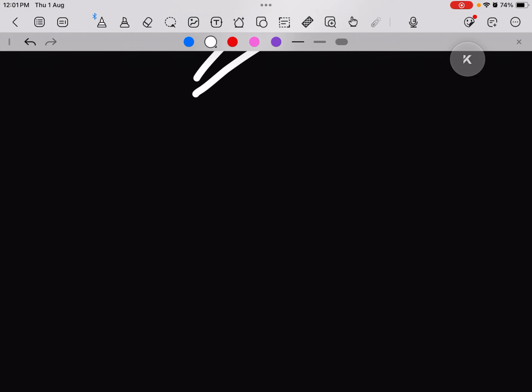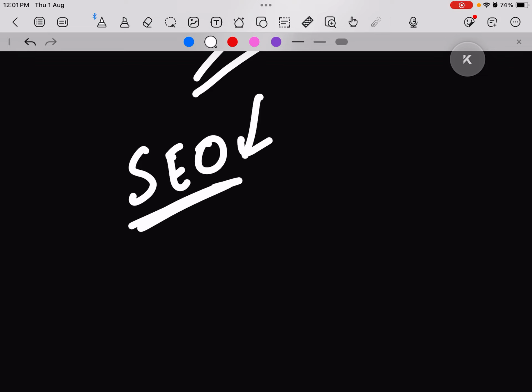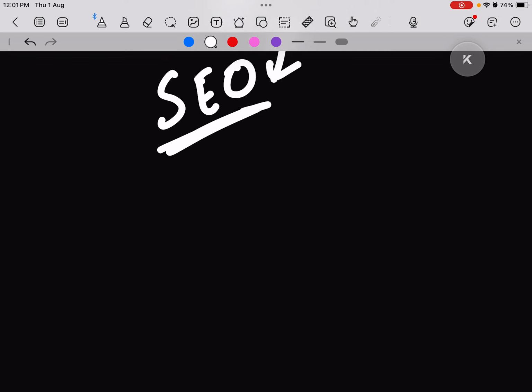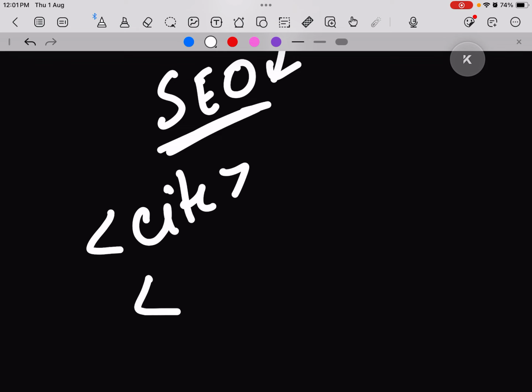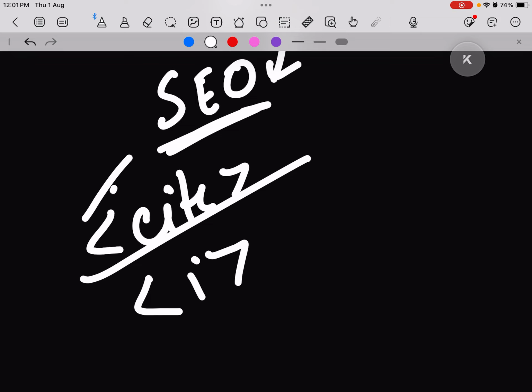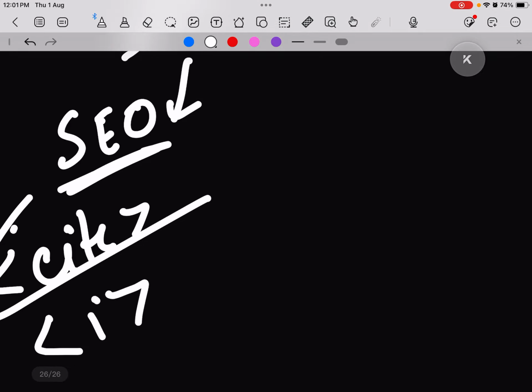You can use it for other purposes, but as we discussed earlier about SEO, the SEO ranking will be affected if you don't use the tags for their purpose and you use it just for the sake of making it italic. If you want to make any text italic, you don't have to use cite, you can use I simply. But if you are writing an author's name, a book, a poem, a song, then you can use the cite tag. Similarly, for all the other tags we have discussed.